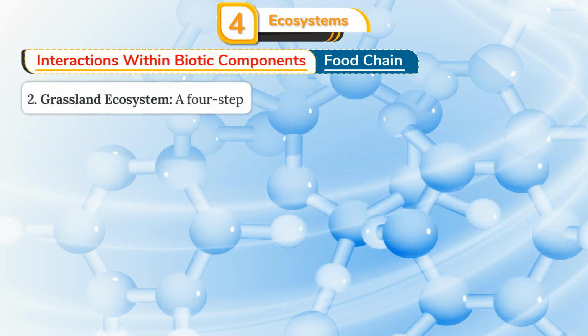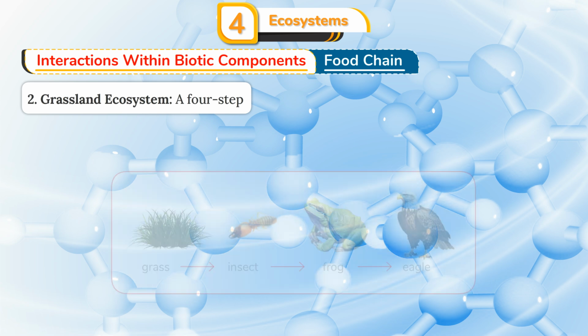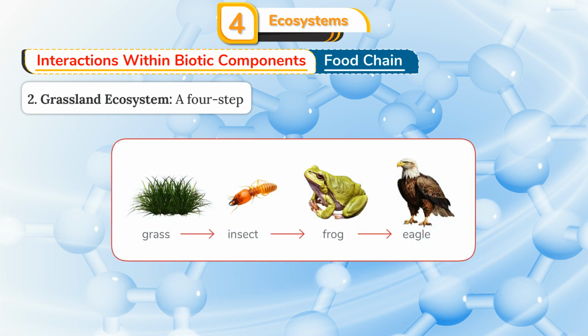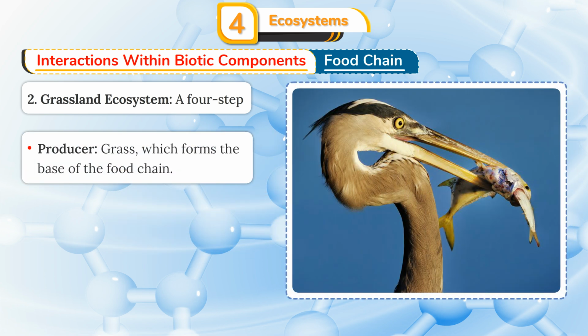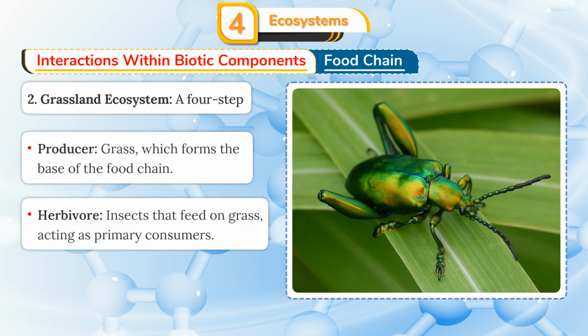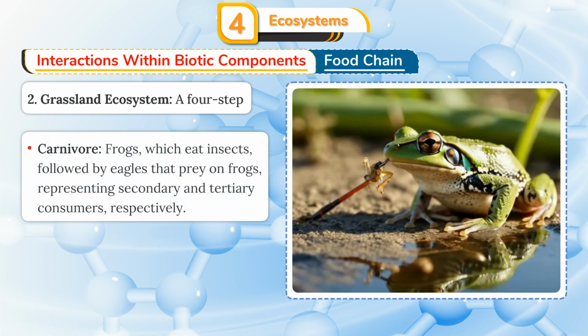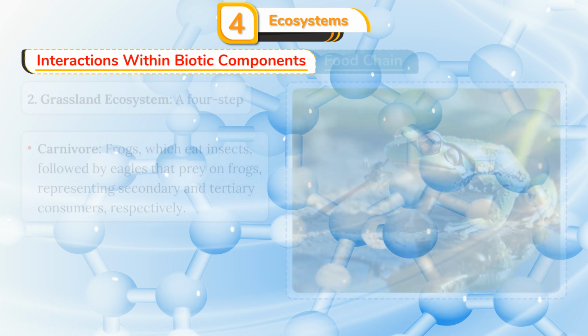2. Grassland ecosystem, a 4-step. Grass, insect, frog, eagle. Producer, grass, which forms the base of the food chain. Herbivore, insects that feed on grass, acting as primary consumers. Carnivore, frogs, which eat insects, followed by eagles that prey on frogs, representing secondary and tertiary consumers, respectively.